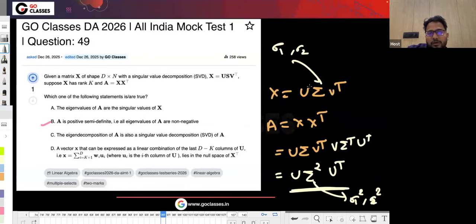They're asking for A, right? So A is obviously positive semi-definite, I mean, we have already seen this, and it is symmetric because of the way we are constructing. So that's why this is true.